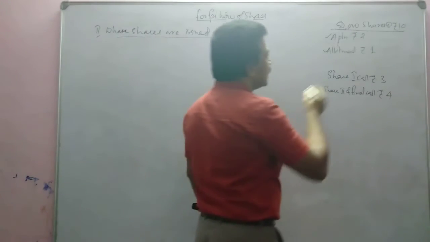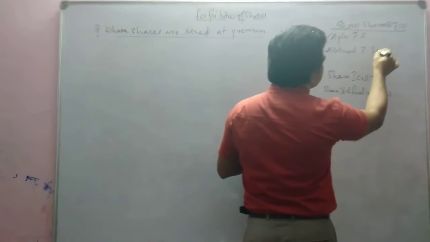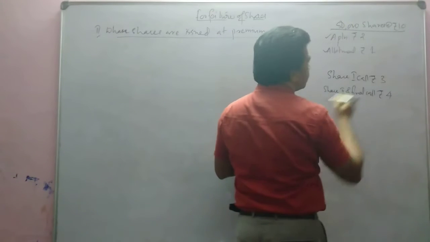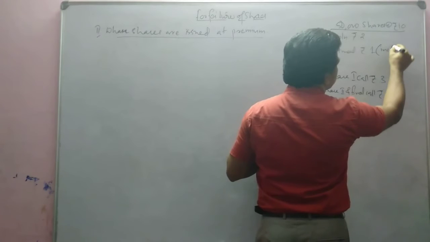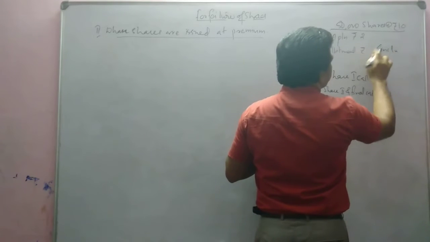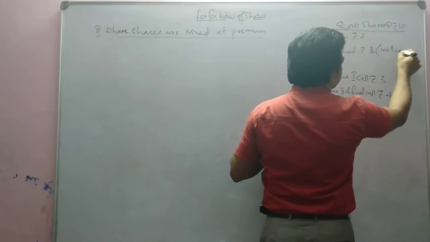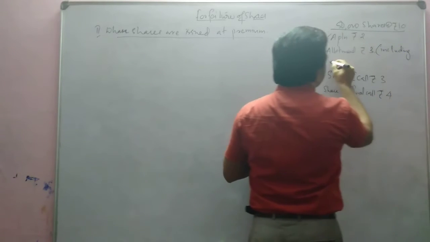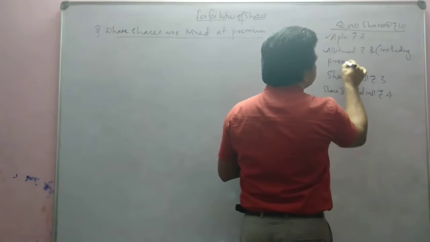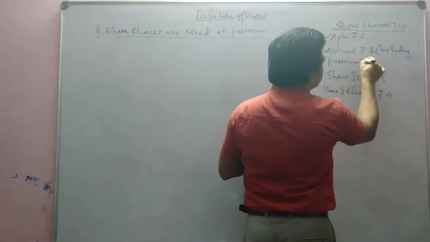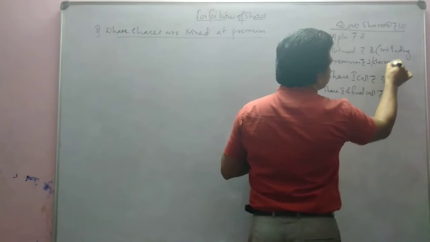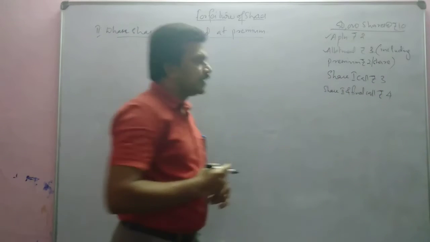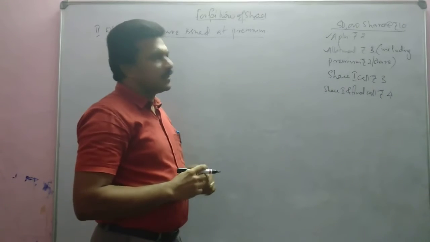So let us see, we'll write here 2 rupees is the premium. So we will write, including, here we can make it 3 in bracket, including premium rupees 2 per share. Okay, this is the case.